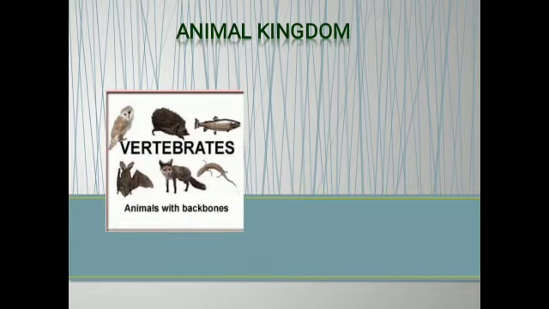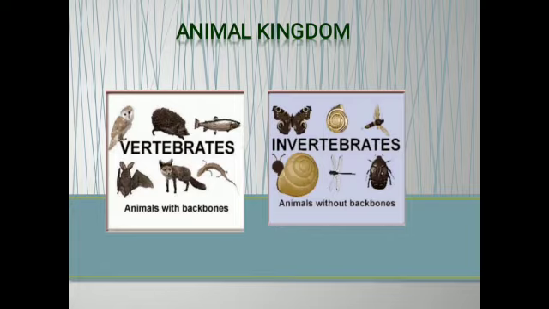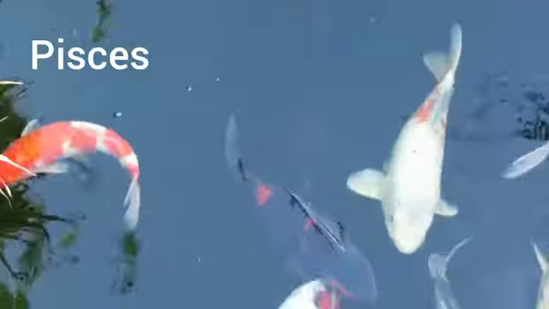Animal kingdom is divided into two major groups, vertebrates and invertebrates. What are vertebrates? Animals which have a backbone or vertebral column are known as vertebrates. And what are invertebrates? Animals which don't have backbone or vertebral column are known as invertebrates. Vertebrates are further divided into 5 classes. Number 1 is Pisces. The class Pisces includes all types of fishes.